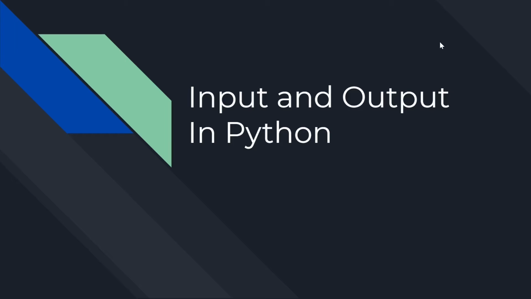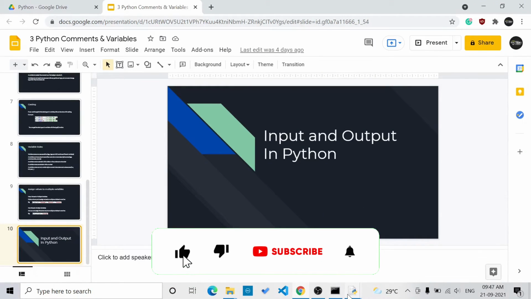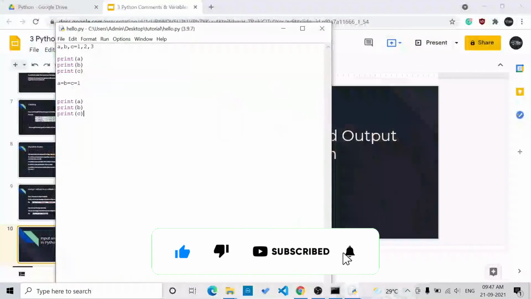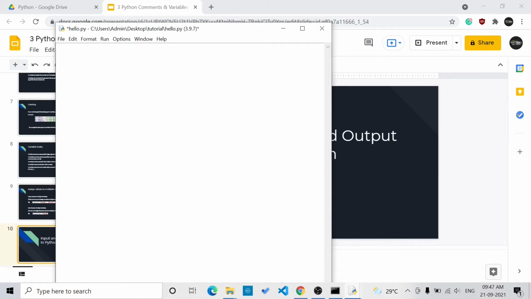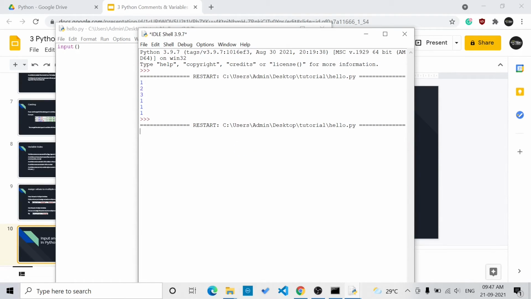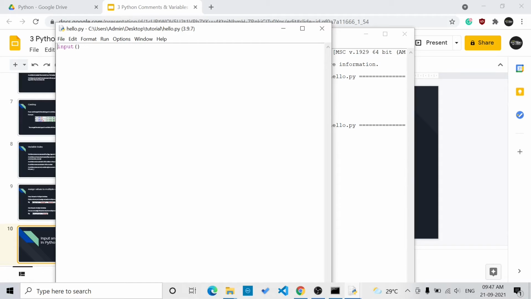Input and output in Python. As we have already seen the output statement, which is the print statement, let us understand the input statement. The input statement is written using the input command. If you run this code, it will ask for some input. Let us say I will write 4 and I will press enter. We have done nothing. We just took the input. But what we have to do is store the input somewhere so that we can proceed further. Let us say A is equal to input. So we are taking the input and we are placing it in A.